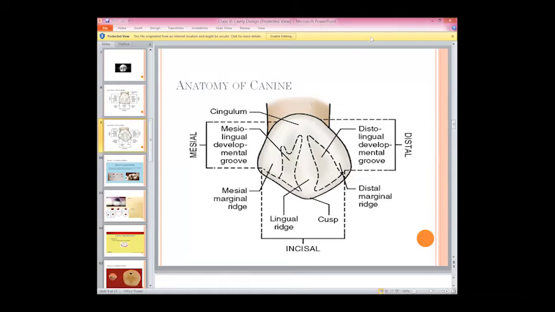No, it's not about the cusp. What is the main pinpoint? Yes, it is the cingulum. It's not about the foci. It is the cingulum.